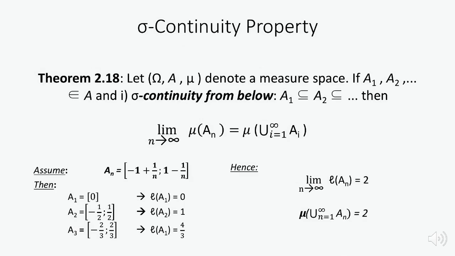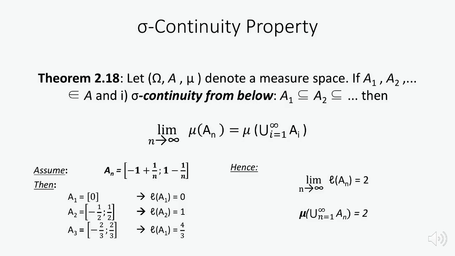According to Theorem 2.18, for a measure space with omega, A, and mu, if A1, A2, etc. are elements of the sigma algebra A, then for the sigma continuity from below, A1 is a subset of A2, etc., due to monotonicity of the measure. The limit of the images is equal to the image of the countable union of the sets.